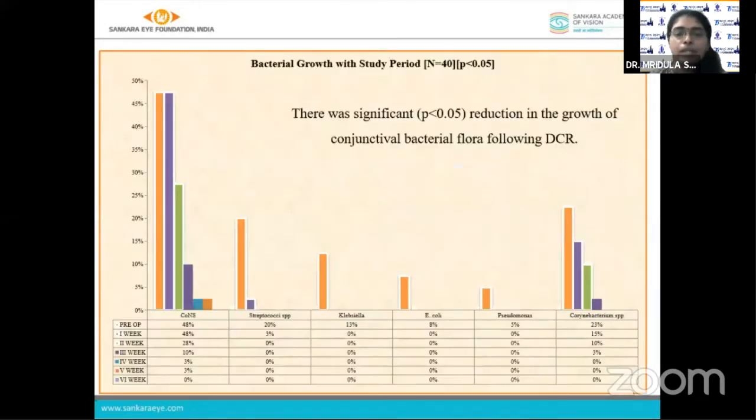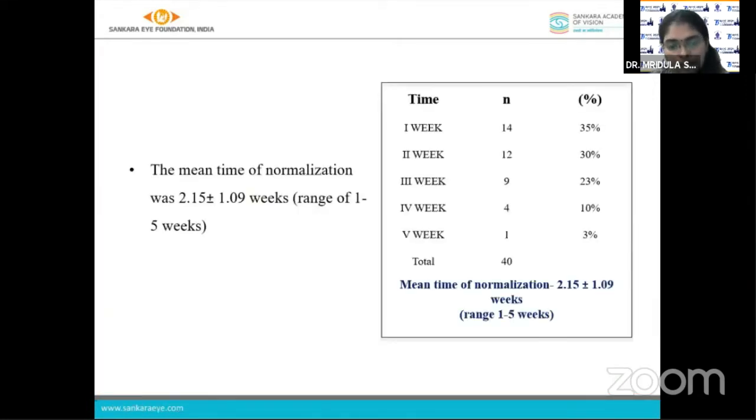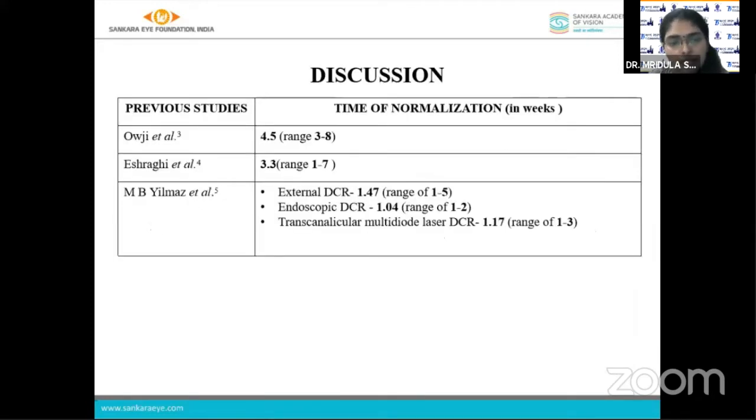There's a chart showing the bacterial growth during the study period, and we noted that there was a significant reduction in the growth of the conjunctival flora following DCR. The mean time of normalization in our study was 2.15 weeks, with a range of 1 to 5 weeks. In comparison with the previous study, in the study by Ogh et al., the mean time of normalization was 4.5 weeks.